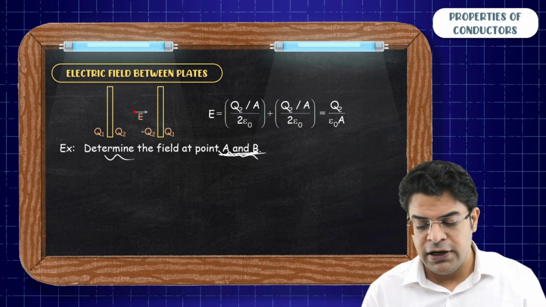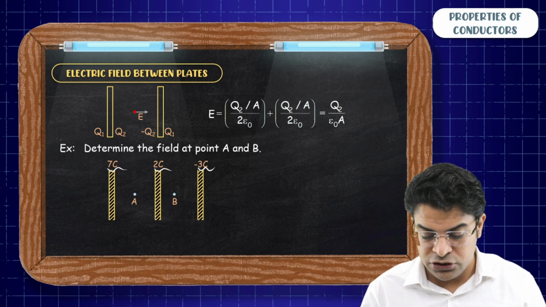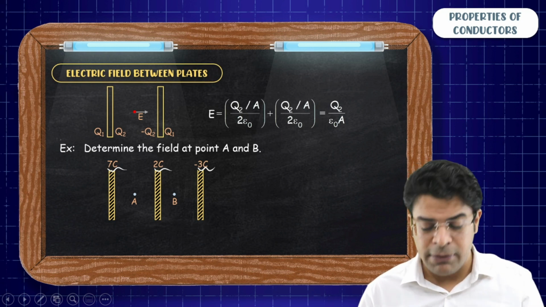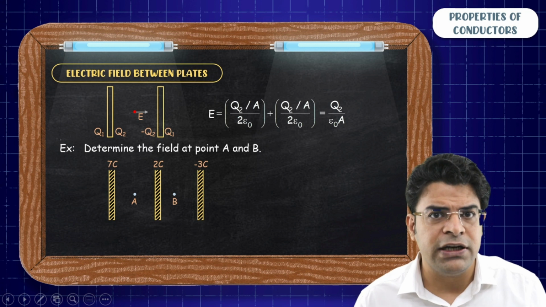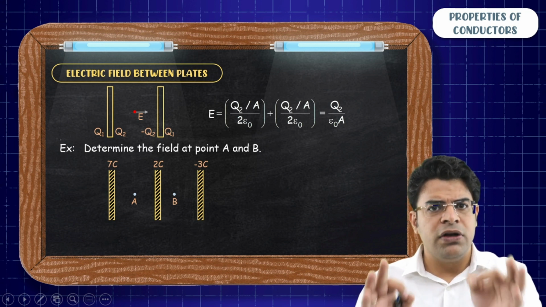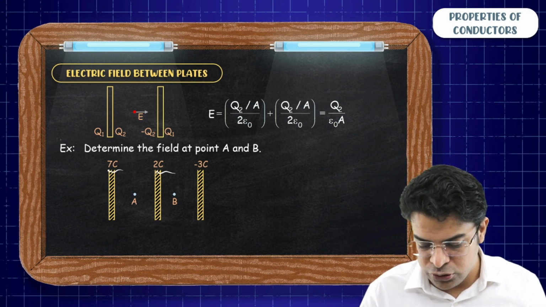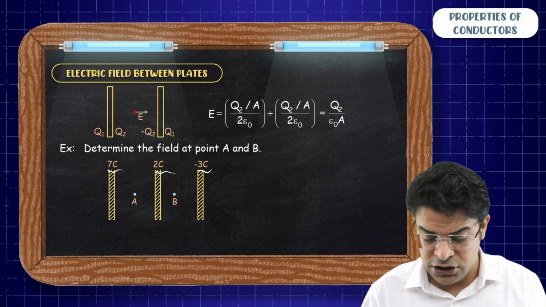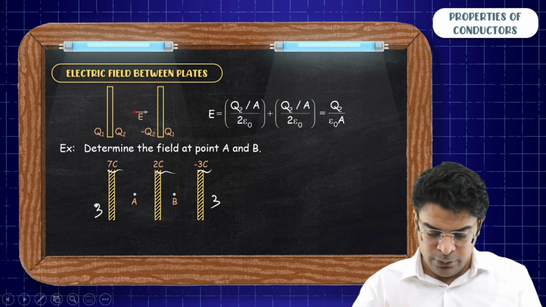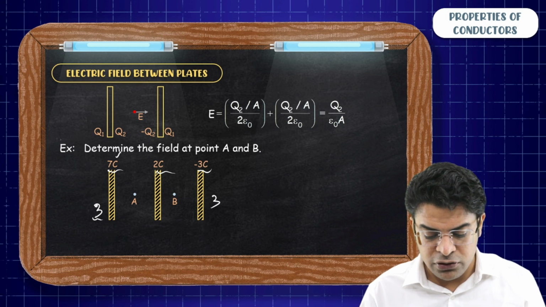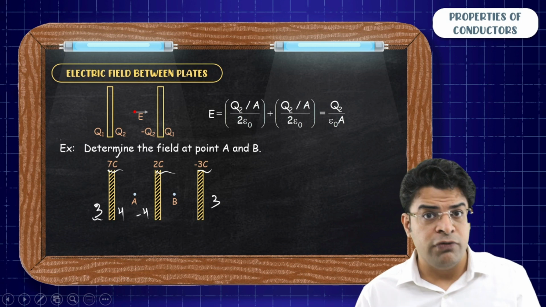Determine the electric field at point A and B. Here you have got 3 plates with charge 7 coulomb, 2 coulomb, minus 3 coulomb. Your mission is to determine the electric field strength at point A and B. Before that, first of all, bachcho, let's redistribute the charge. The overall charge here is 7 plus 2 minus 3, which gives you 6. So distribute it equally, 3 on the leftmost, 3 on the rightmost. So out of 7, if here you got 3, here you will have 4. If here you have 4, on the opposite surface you will have minus 4.